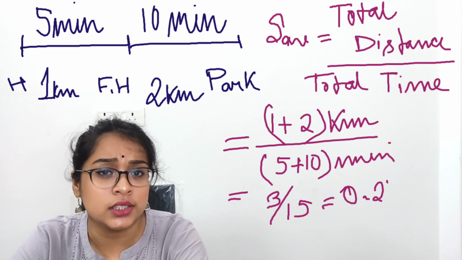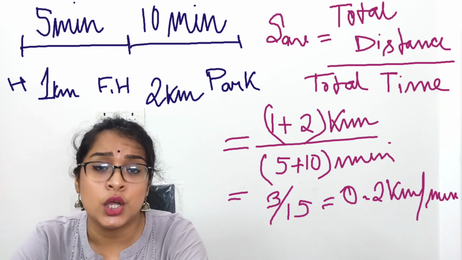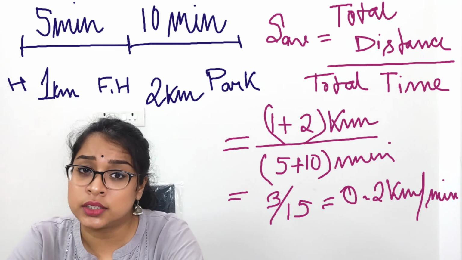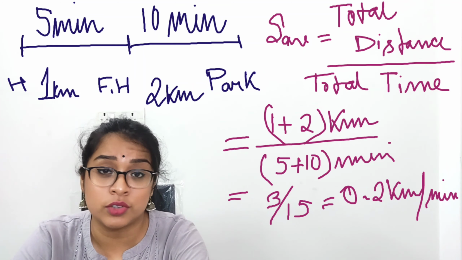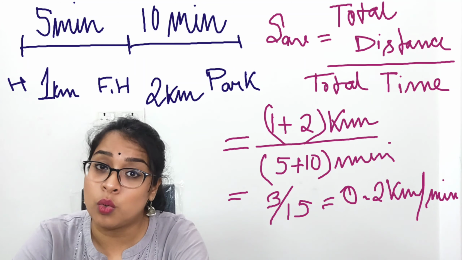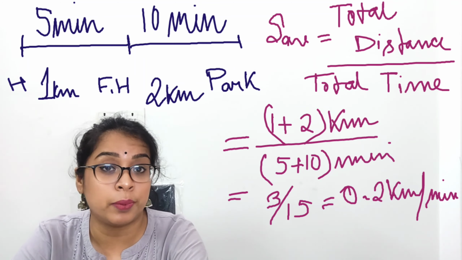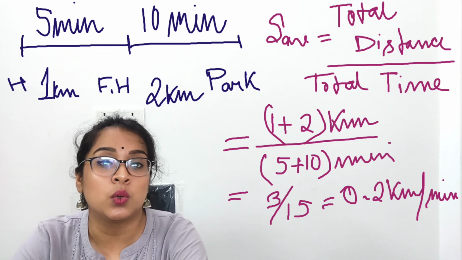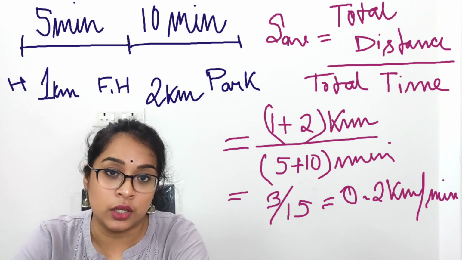So how much distance have you covered? The total distance is the distance from your home to your friend's home, that was 1 kilometer, and from your friend's home to the park, that was 2 kilometers, which is equal to 3 kilometers.